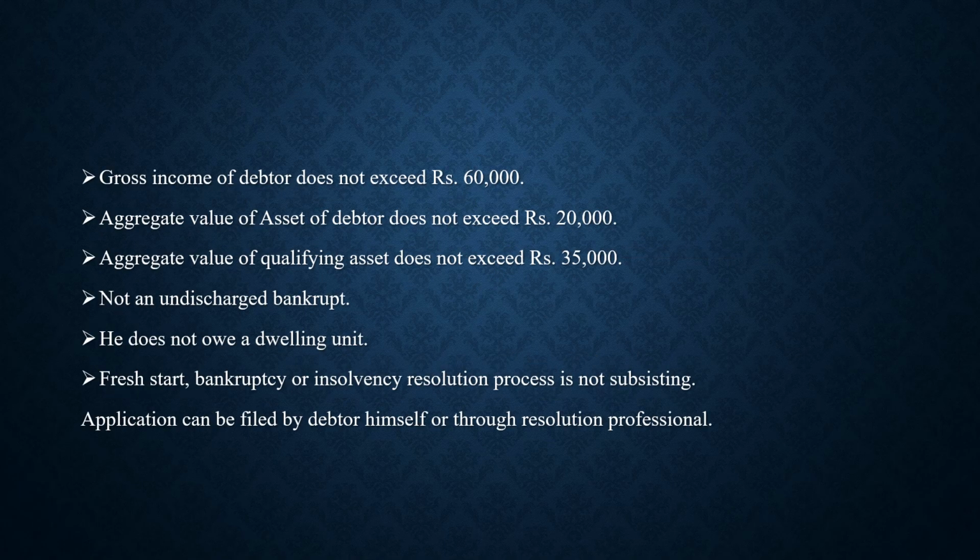Gross income of debtor does not exceed rupees 60,000. Aggregate value of assets of debtor does not exceed rupees 20,000. Aggregate value of qualifying assets does not exceed rupees 35,000. Not an undischarged bankrupt, and he does not own a dwelling unit.